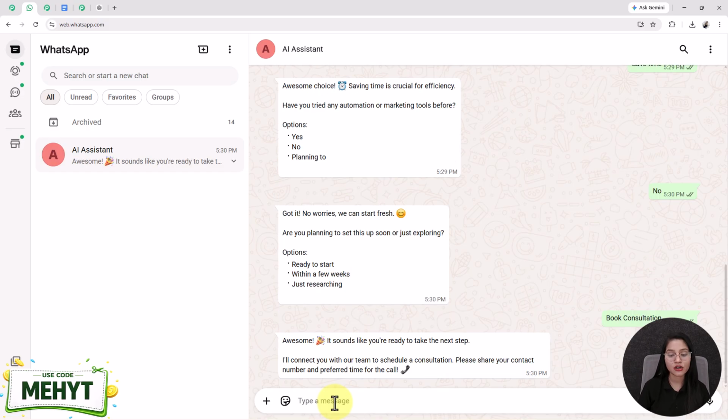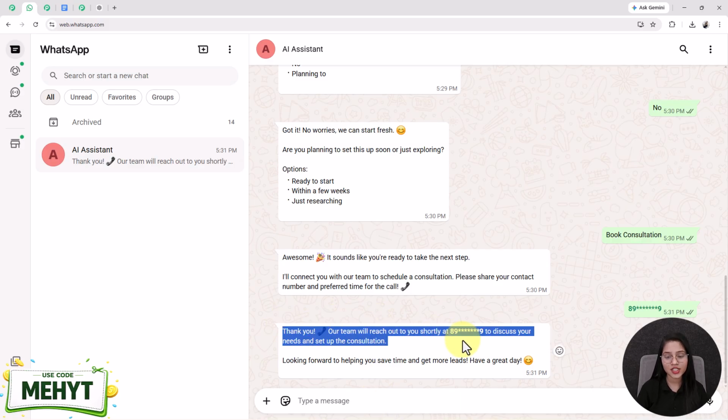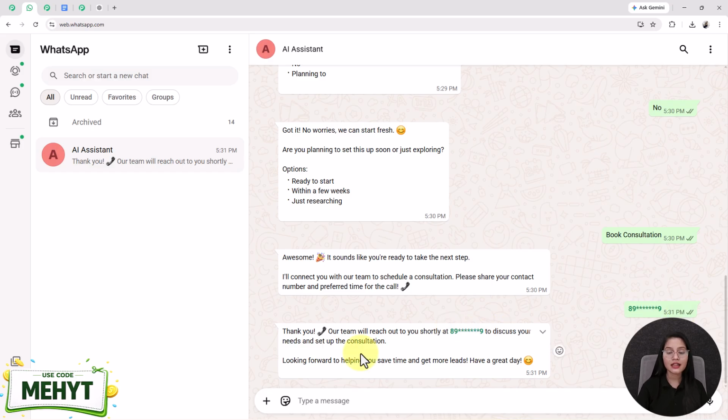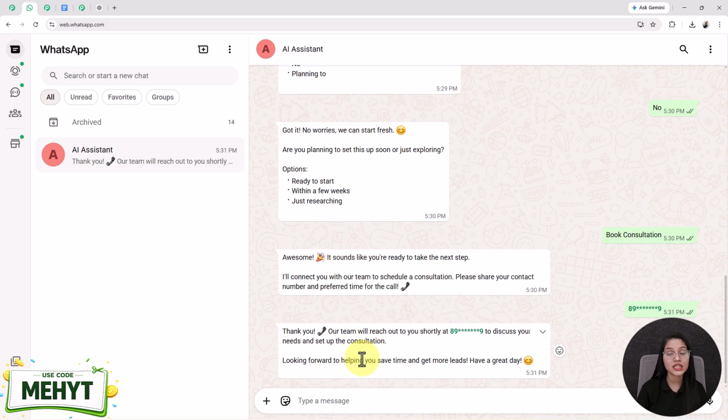Then it says, awesome, it sounds like you are ready to take the next step. I'll connect you with our team to schedule a consultation. Then it asks me for my contact number, so I am sending one test contact number. After that, I received the customized message from the assistant: thank you, our team will reach out to you shortly at exactly the same number that I have shared. So yes, this is the exact automated WhatsApp assistant we are going to build today without writing a single line of code.